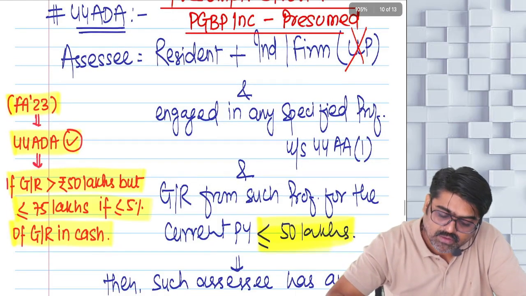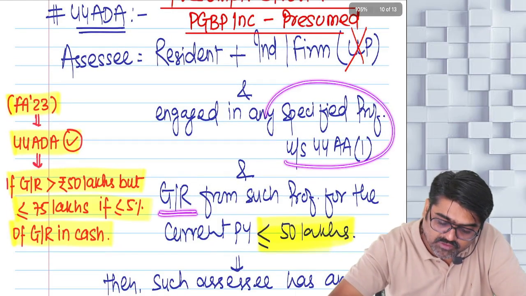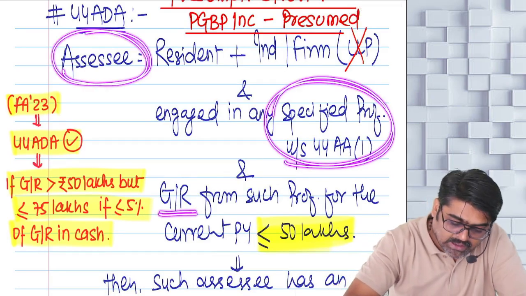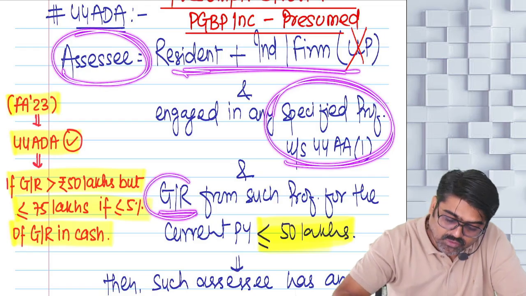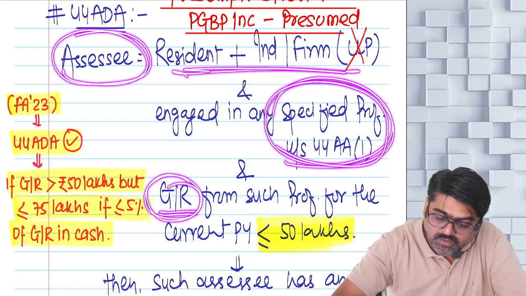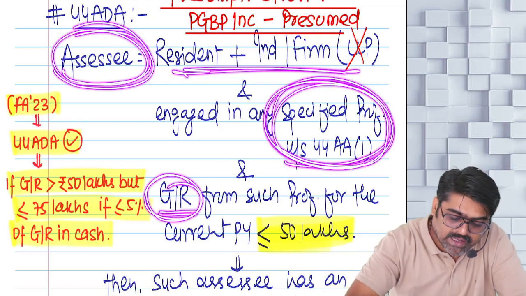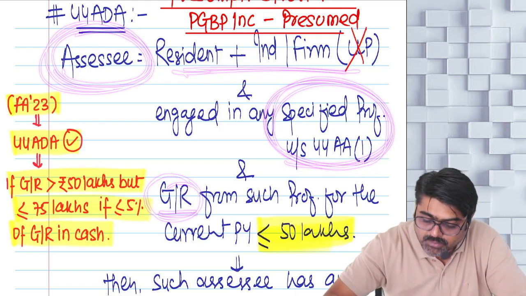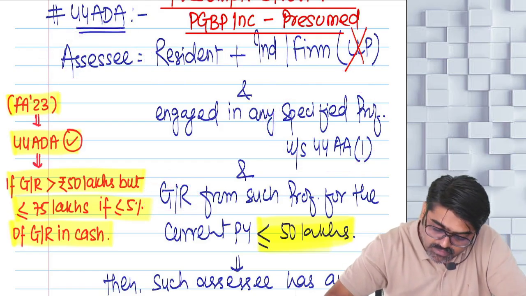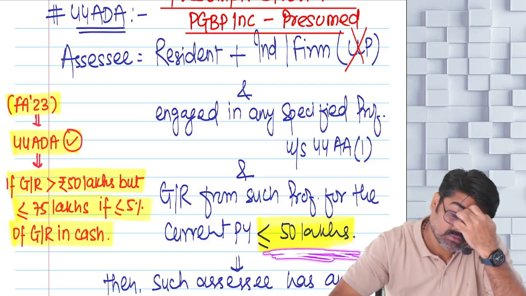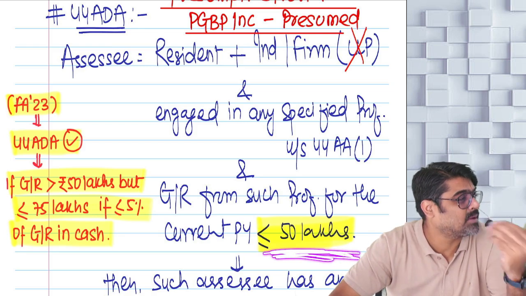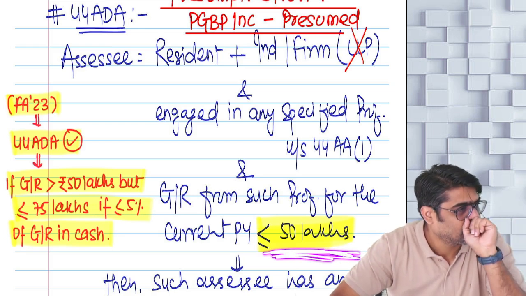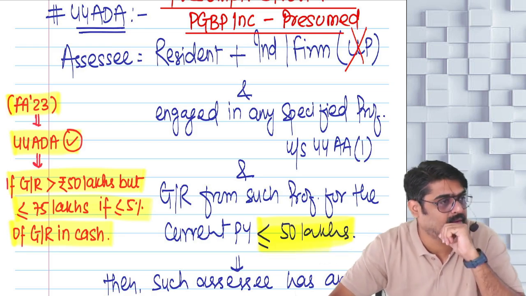And if the gross receipts of the profession of the assessee are up to 50 lakhs, up to how much? Then for this profession also presumptive provisions are there. 44ADA will be applicable.